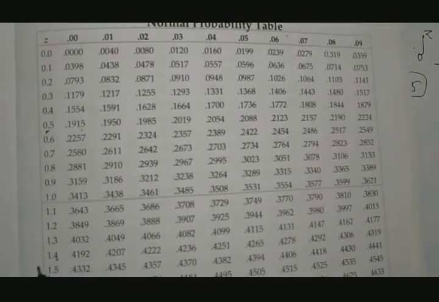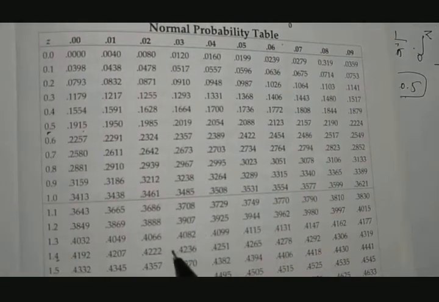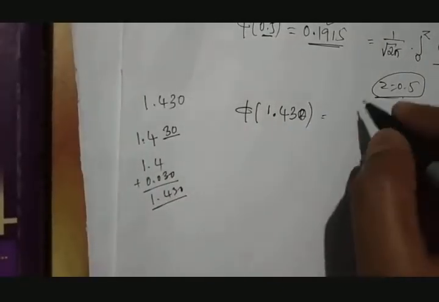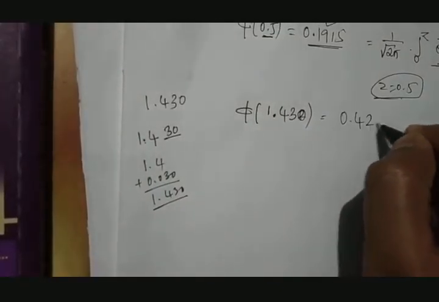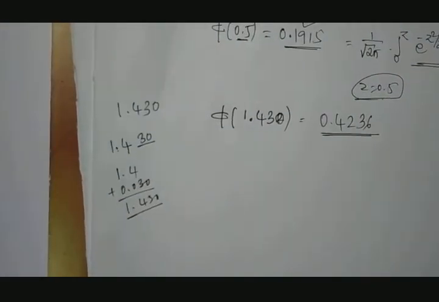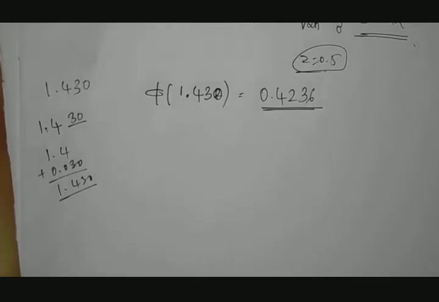Okay, so if you go through this line and this, then you will be getting 0.4236. Means you go through horizontal and vertical to where it meets that value, 4236. Therefore its answer is 0.4236. So like this we can observe this table, which will help us to calculate the results without going through the real integration. Means without integration only we are going to get a result.